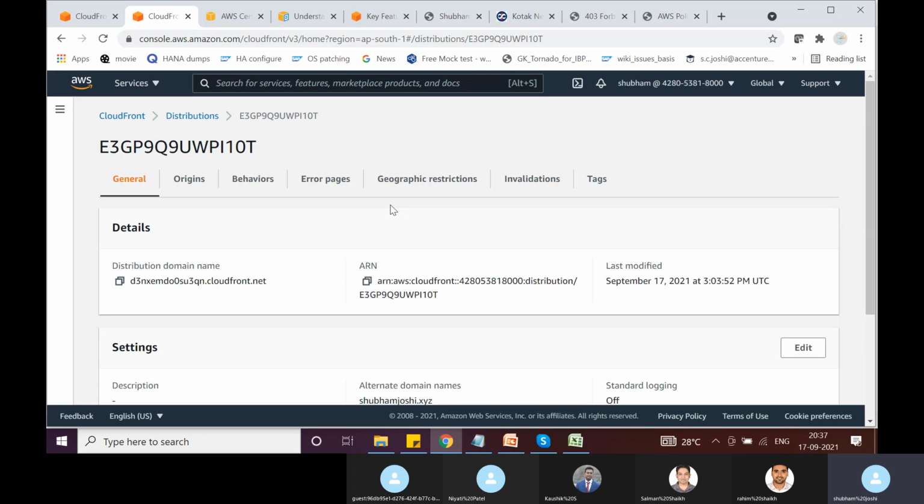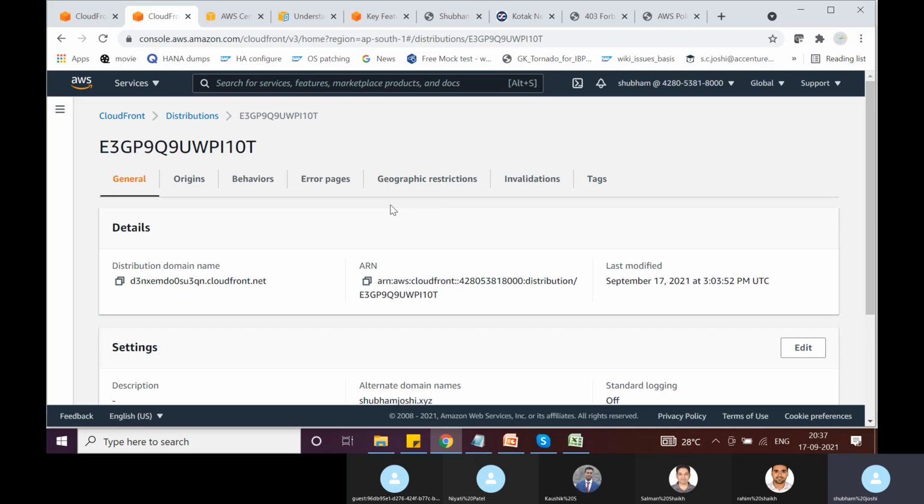So if we do not include HTTP headers in the cache key computation, what would happen is two different HTTP requests have different language header values. Maybe one HTTP request has language header as en, the other HTTP request is also for the same object, but has a header called language with the value de.